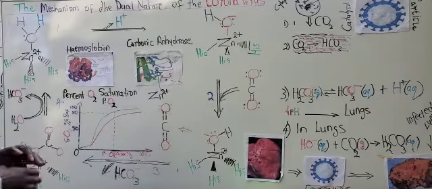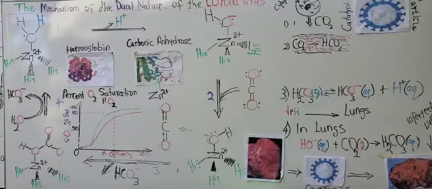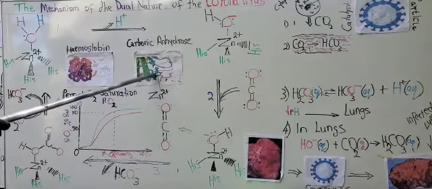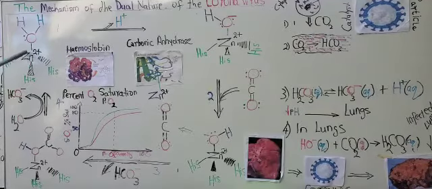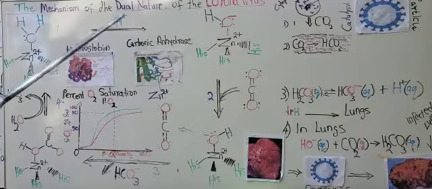Let's look at the mechanism of carbonic anhydrase. Carbonic anhydrase has a zinc ion at the active site. Zinc facilitates the abstraction of a proton from a water molecule that is bound to the active site of carbonic anhydrase.